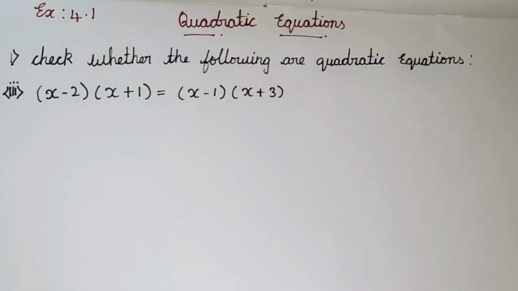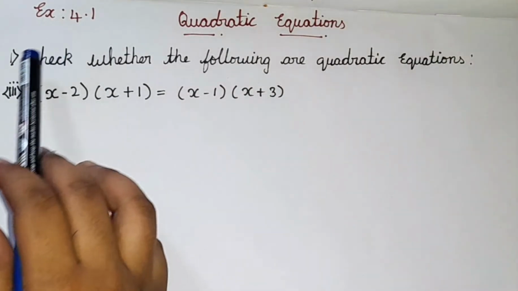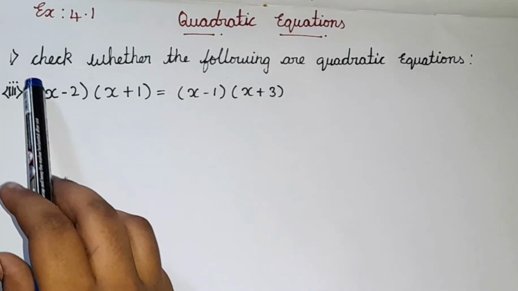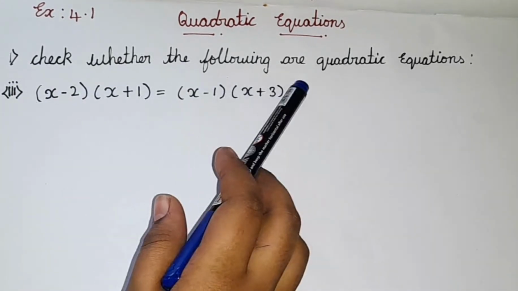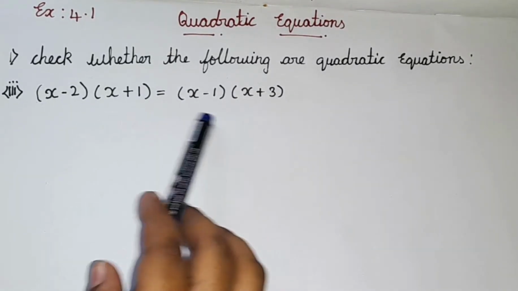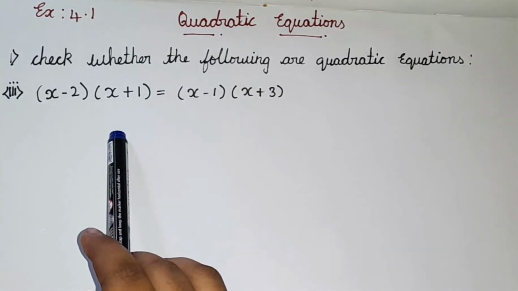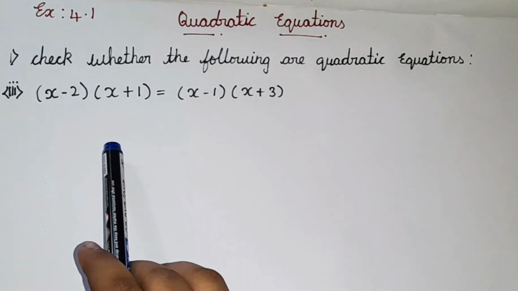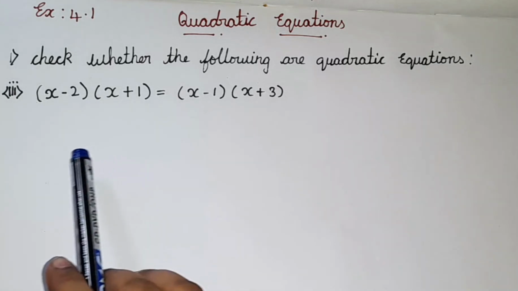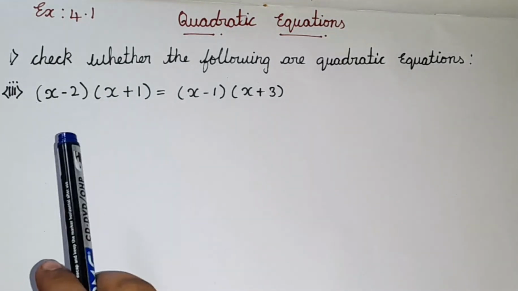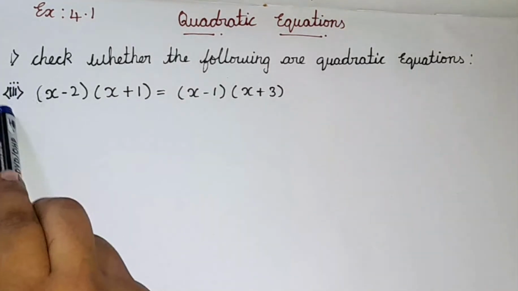Today we are going to be learning exercise 4.1, first question, third subdivision. Alright, now let's read the question. Check whether the following are quadratic equations. So here also we are going to be checking whether this is a quadratic equation. For that we are going to be comparing it with the standard form, how we did it in the previous subdivisions. Am I right? So likewise we are going to be comparing whether it is a quadratic equation or not. Today we are going to be solving the third subdivision.